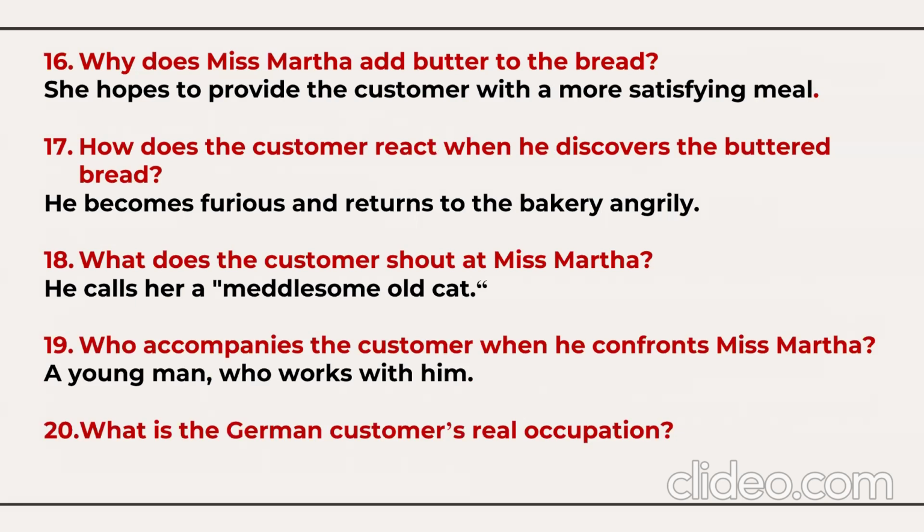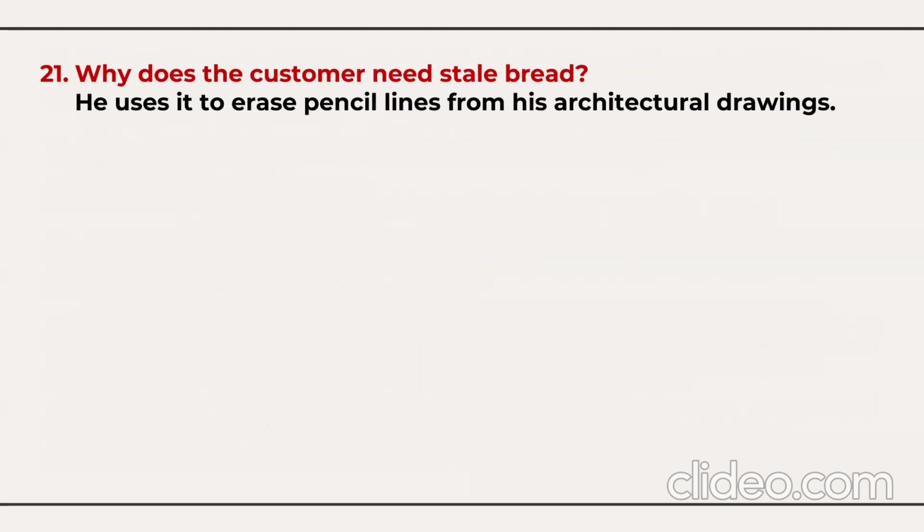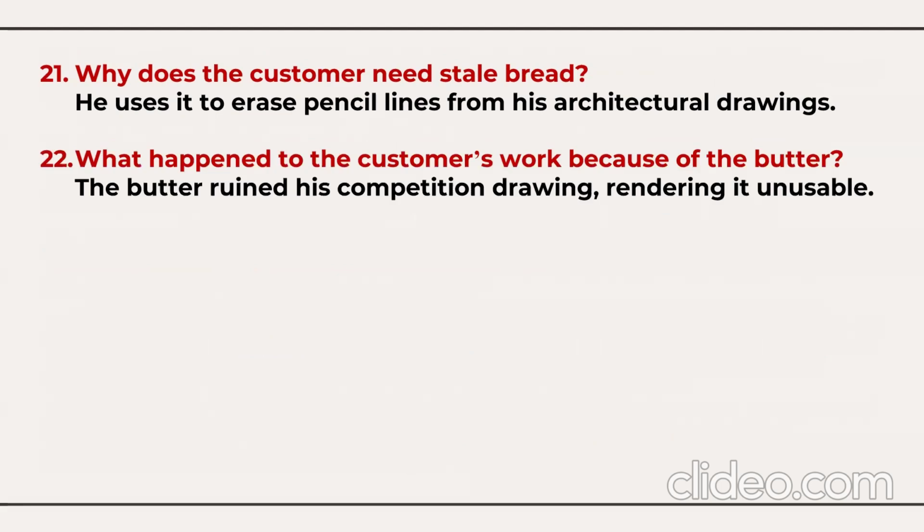What is the German customer's real occupation? The German customer is really an architectural draftsman. Why does the customer need stale bread? He uses this stale bread to erase pencil lines from his architectural drawings. What happened to the customer's work because of the butter? The butter ruined his competition drawing, and because of that, this drawing has become useless or unusable.